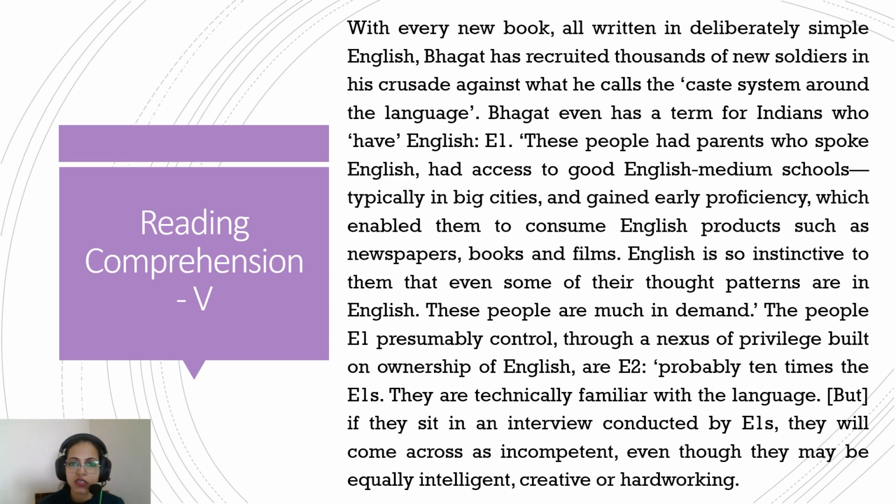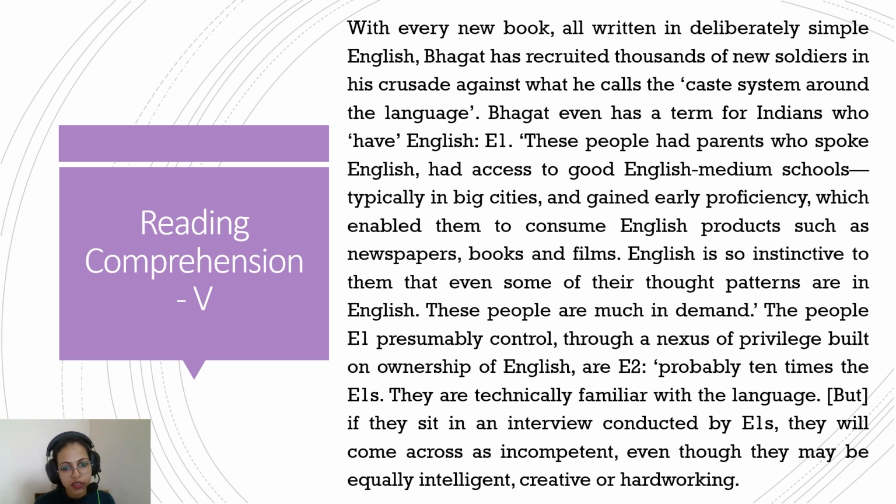But let's see how the passage describes it. These people had parents who spoke English, had access to good English medium schools, typically in big cities, gained early proficiency, which enabled them to consume English products such as newspapers, books, and films. English is so instinctive to them that even some of their thought patterns are in English. These people are much in demand. The people E1 presumably controls through a nexus of privilege built on ownership of English are E2, probably 10 times the E1s.